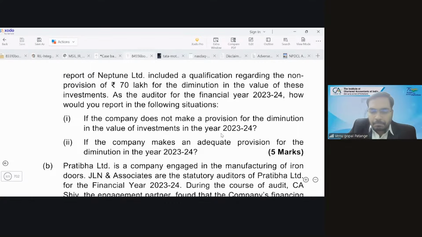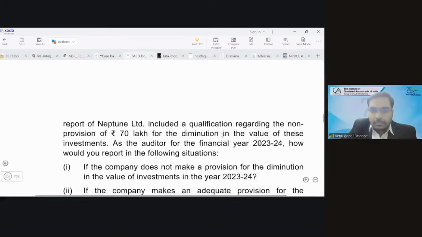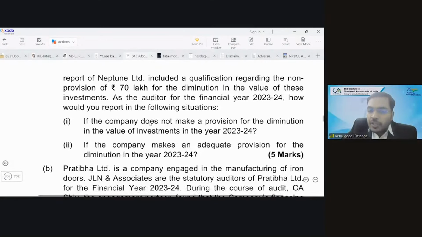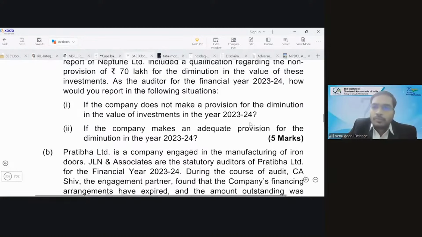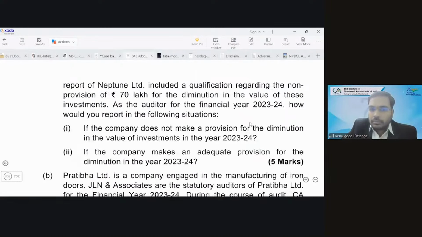Anyone? So if the company does not make a provision, is it a misstatement? Yes, sir. So you will report it as a qualification, right? If the company makes an adequate provision, what will you do? Is there any misstatement? The answer is no. So once there is no misstatement, you don't report it.